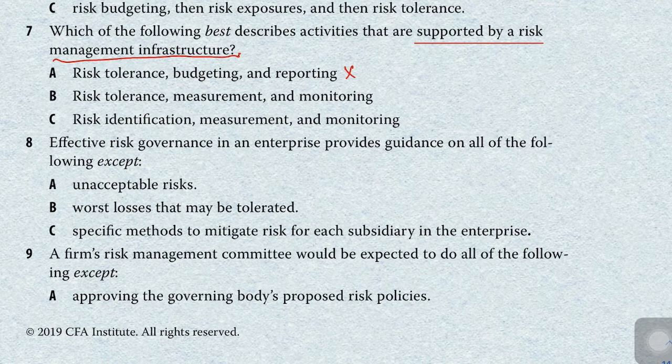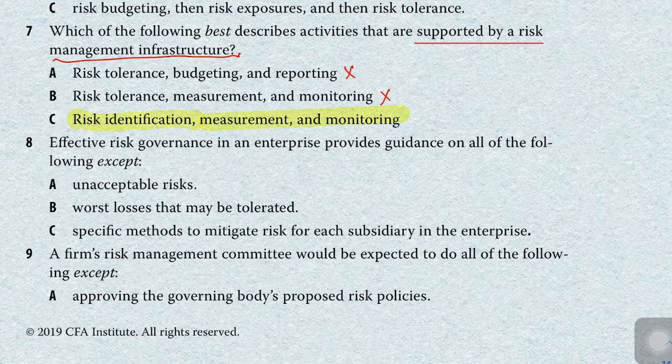And risk tolerance, measurement, and monitoring is also not supported by the risk management infrastructure. Risk management infrastructure supports risk identification, measurement, and monitoring of the risk.